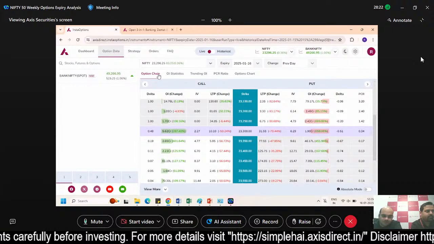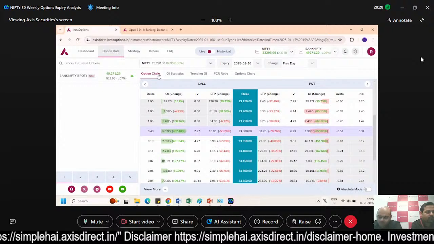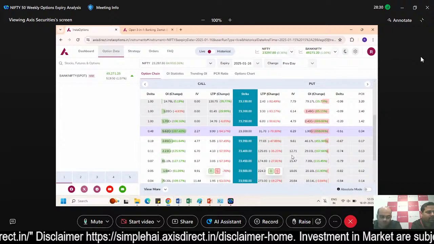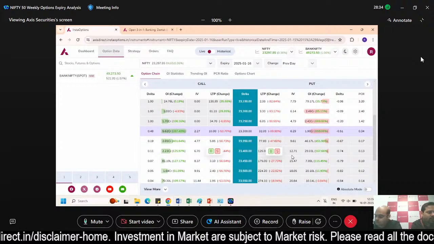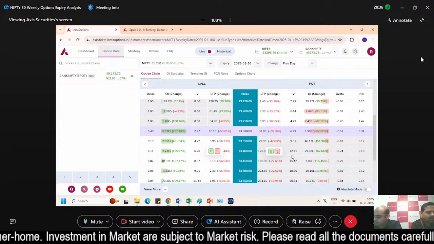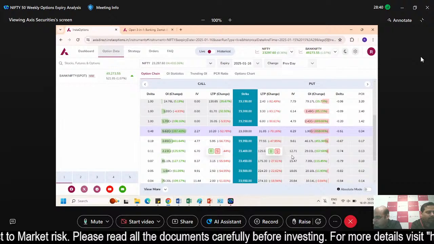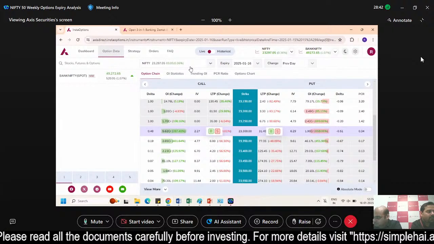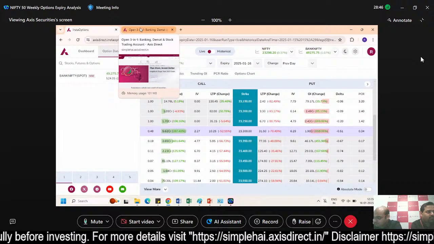Correct. So thank you so much, Karan, for giving such a great insight. Now, talking about this option chain data, now let's see like अभी क्या data आ रहा है market से and how it is moving the market actually. So if you have any queries, anything, then meantime you can put in the chat box also. There was a query that how you can see this terminal, so you can go into this simple site, accessdirect.in.